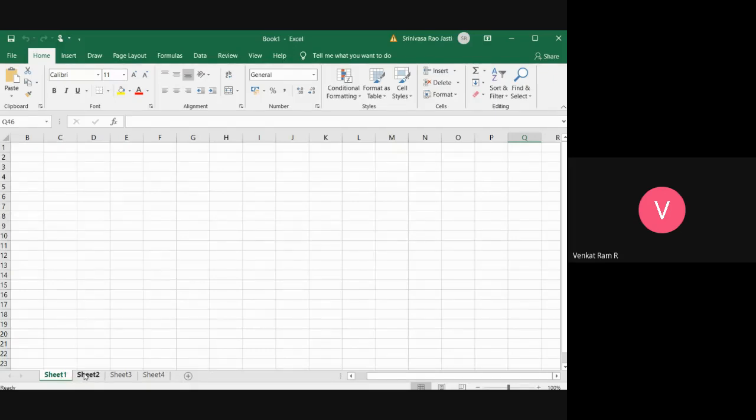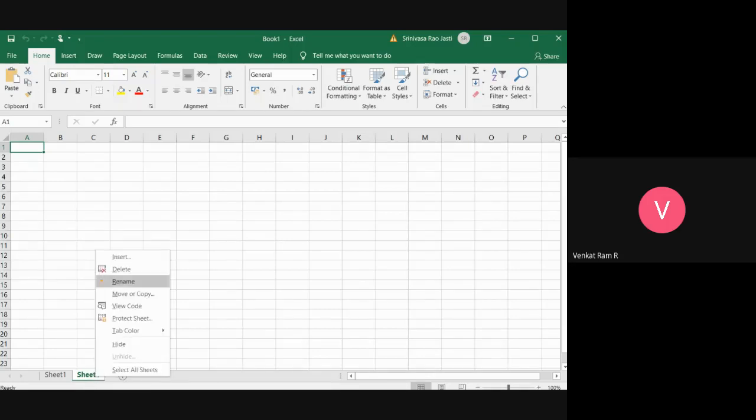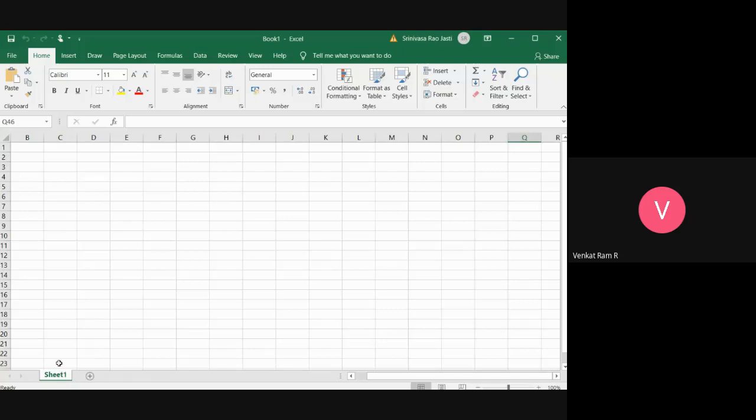Why? Because we can go for different sheets, and if you don't want those sheets, you can delete them. Right click on the mouse and just go to delete. And the other thing we can do is rename it. We can rename the sheet as well.